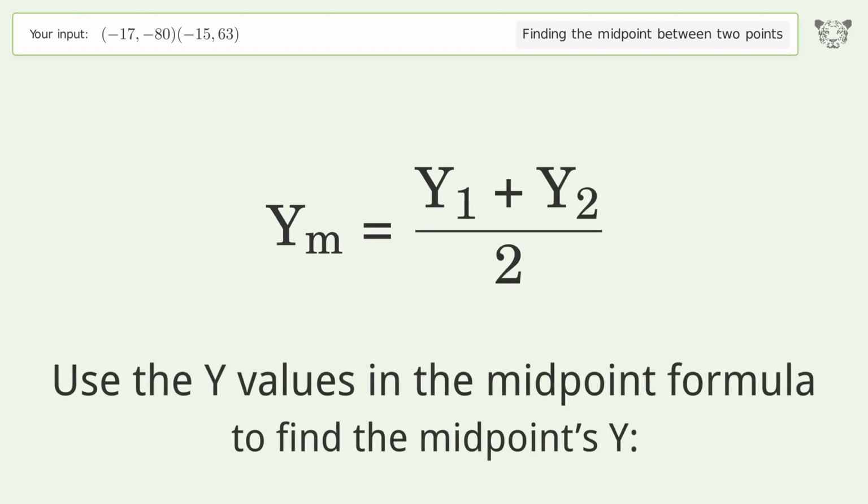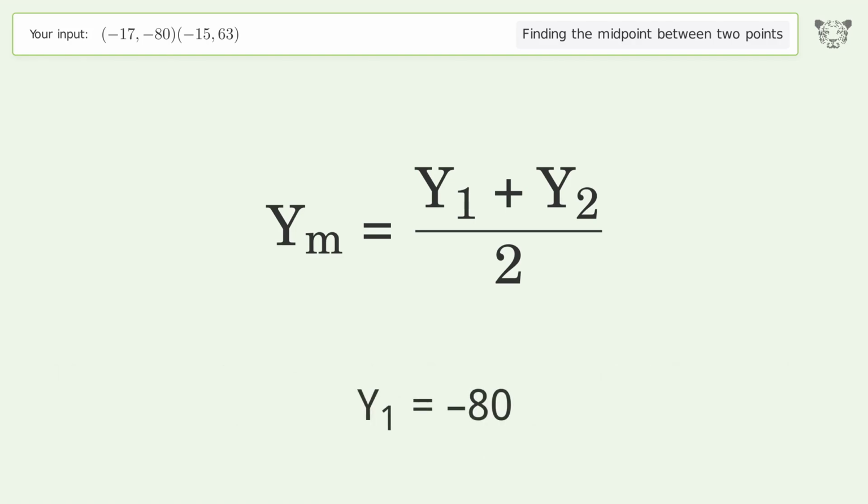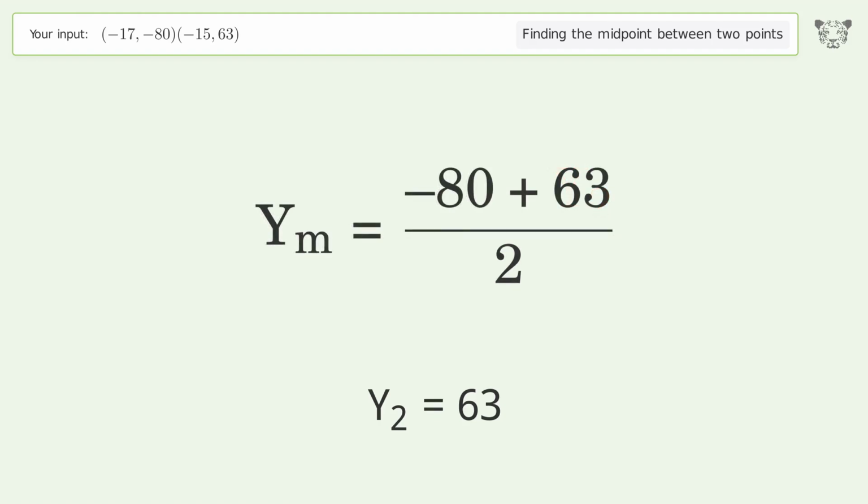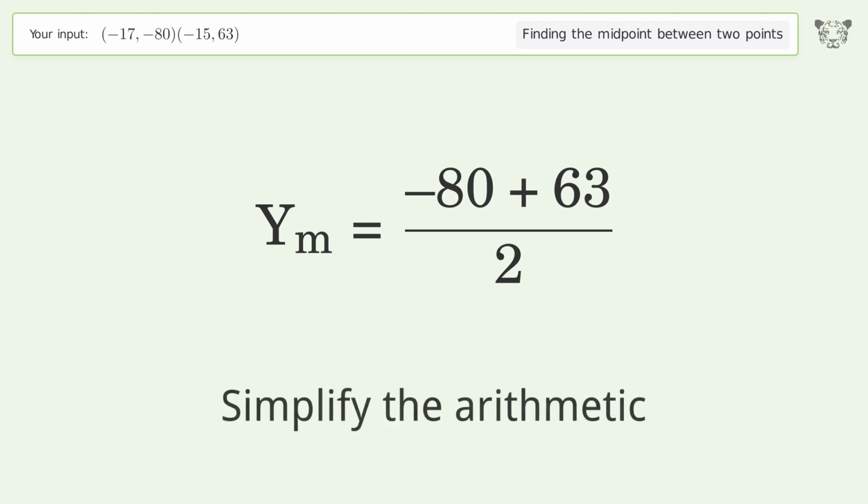Use the y values in the midpoint formula to find the midpoints y. y1 equals -80. y2 equals 63. Simplify the arithmetic.